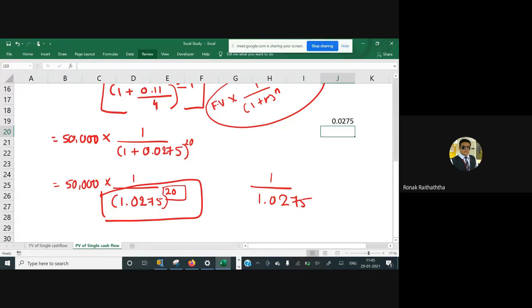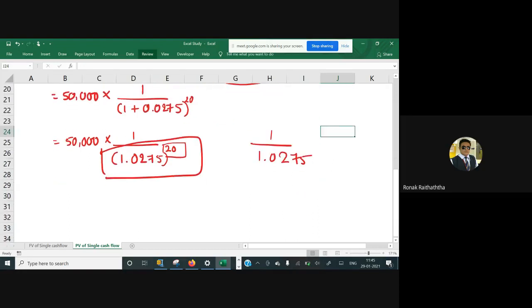So raised to 20, you can do it in a calculator. 1 divided by 1.0275. Press equal to. So 1 time is done. Press 19 more times. So you get something. Can I get the answer, please? Let me do it in Excel. Excel has the answer for everything. 0.5813. Okay. And that needs to be multiplied with 50,000. So you get the present value.